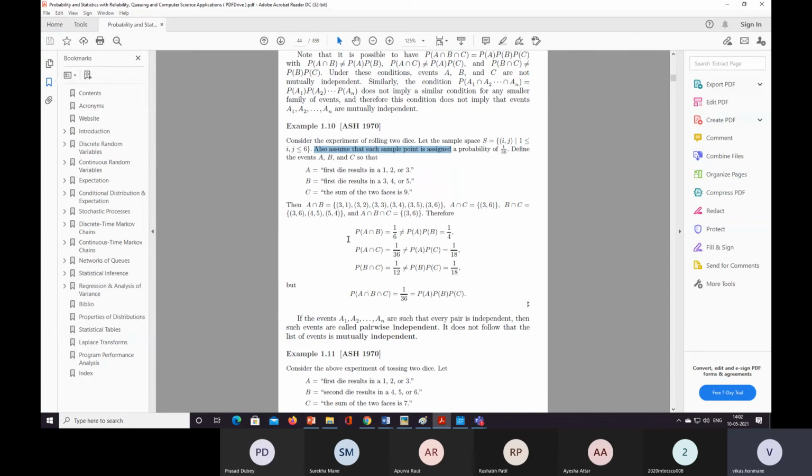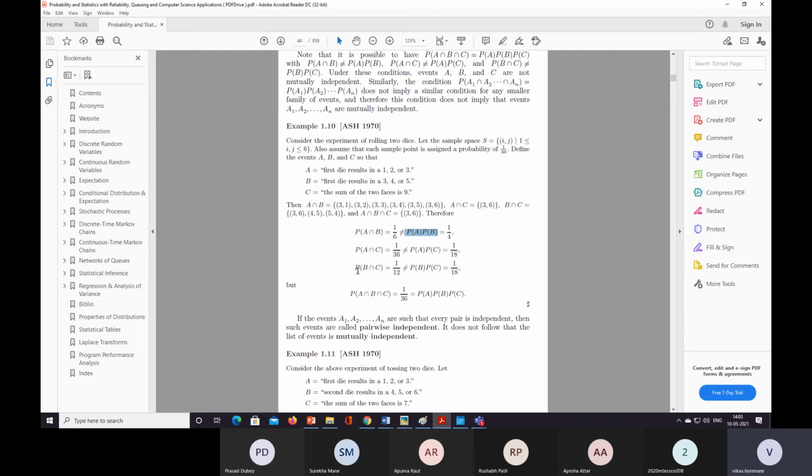And then what we have to do is find A intersection B, A intersection C, B intersection C and A intersection B intersection C. Now if we have to find out whether they are independent with each other, then they give the same result: A into B, A into C, B into C is the same as their intersection result.